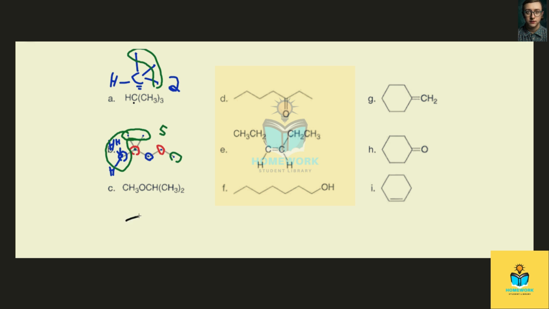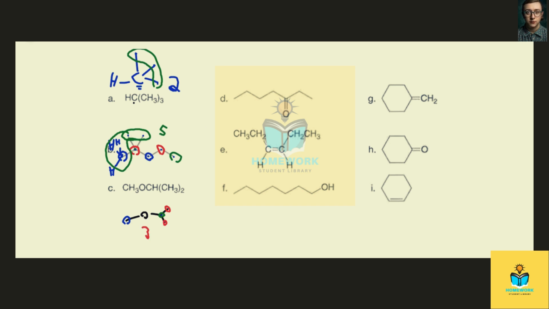What about this example here? I always like to draw it out if it's given in this sort of formula form, just so I can very easily distinguish everything. Here we see that we have this terminal carbon that's adjacent to an oxygen. So we have one carbon type here. We have the central carbon that's bound to two carbons, one oxygen, one hydrogen. So we have a second type of carbon here. And we have these two methyl carbons that are bound to three hydrogens and the central carbon atom. So these are the same type. So here we have three types of carbons.